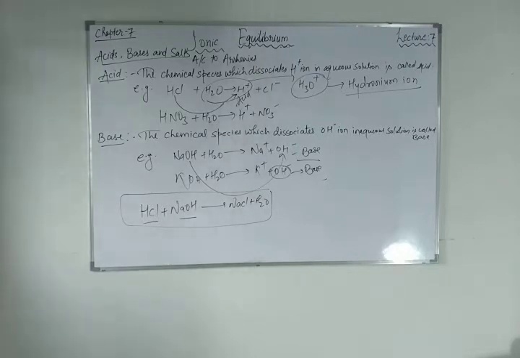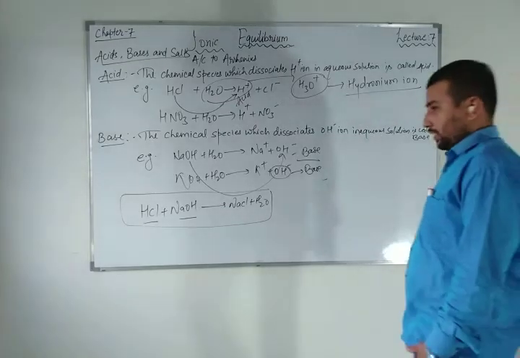Similarly, the hydroxyl ion, OH minus, also exists in hydrated form in the aqueous solution. And the Arrhenius concept of acid and base suffers a limitation: it does not account for the basicity of substances like ammonia, which do not possess a hydroxyl group. So this was the main concept about Arrhenius acid and base.